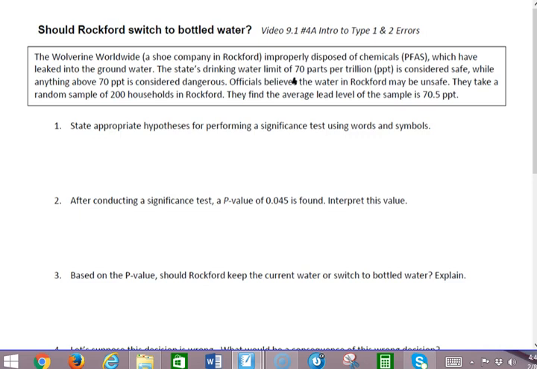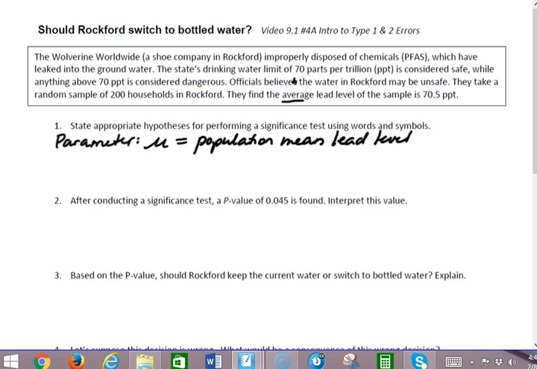Well, first we need to think about the parameter. What is our parameter of interest? It's a mean, okay, so we need to define that. It's the average, mean, mu equals the mean, and I guess I need to say the population mean, because we're talking about a population parameter here. The population mean lead level in Rockford's water supply, in parts per trillion. So we want to define, including units, whatever parameters we're going to use in our null and alternate hypothesis.